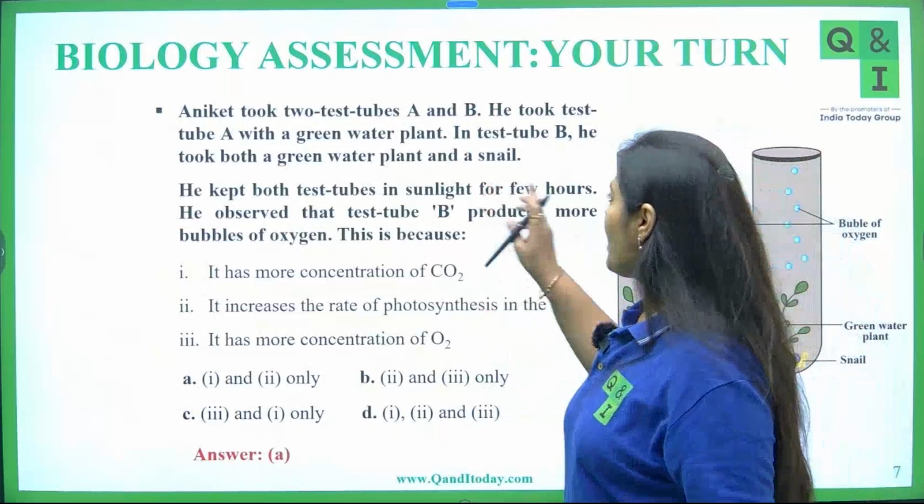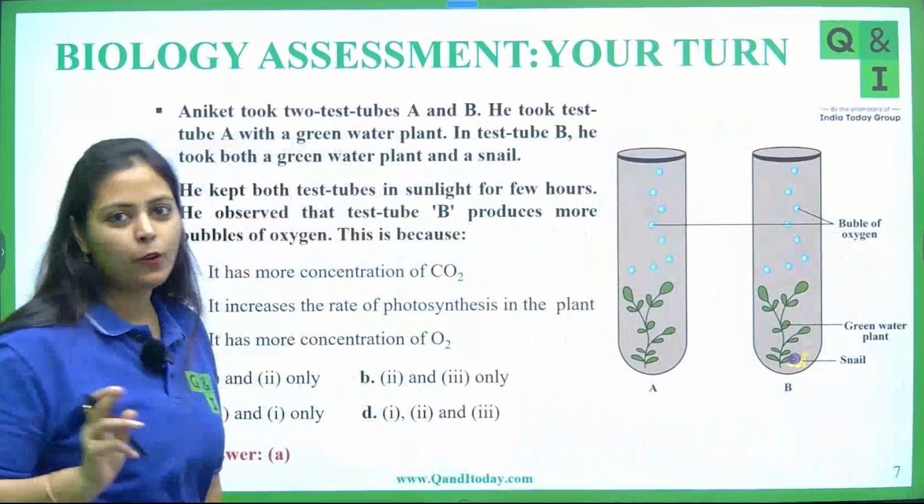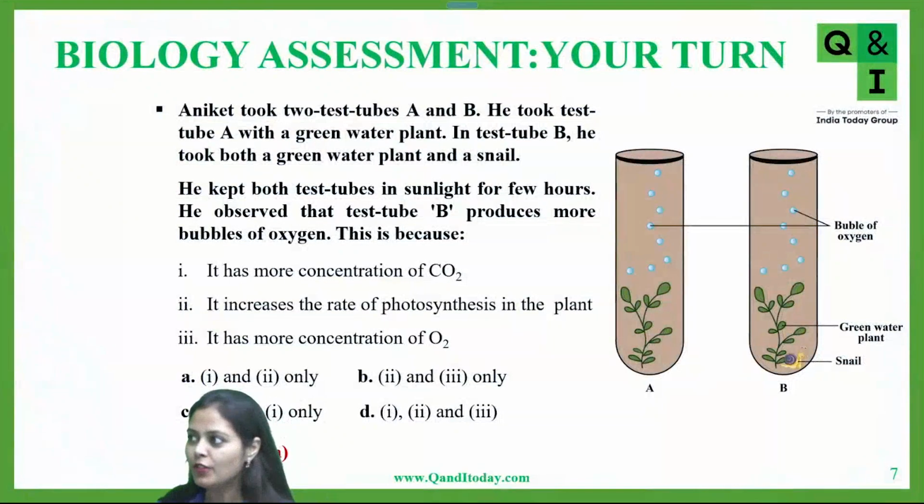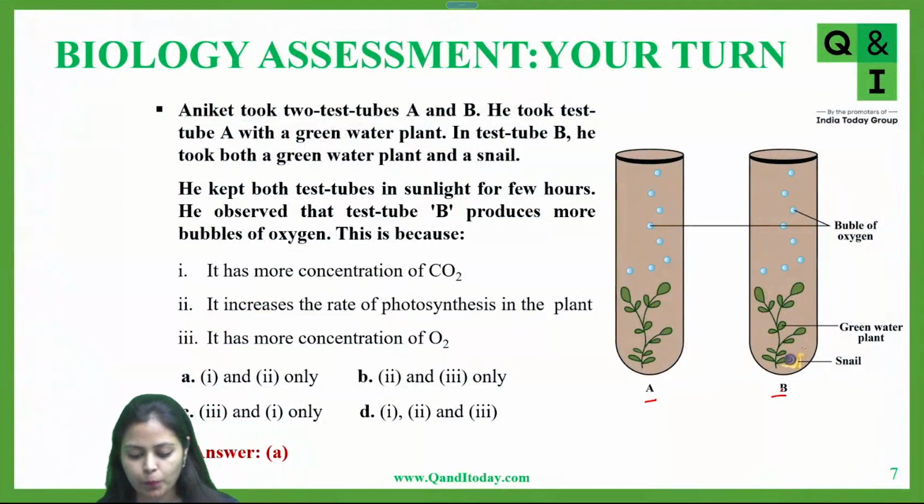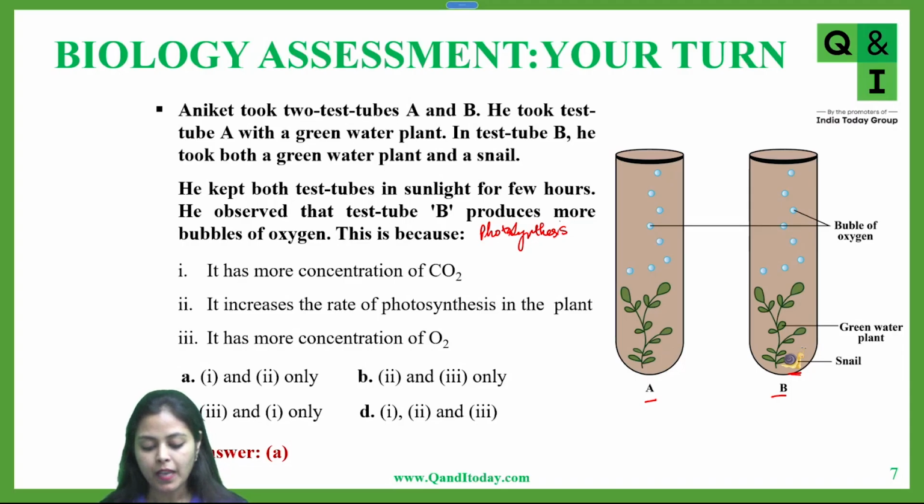Now see this. There are two test tubes, test tube A and test tube B. Test tube A has a green plant in it. Similarly, test tube B has a green plant in it, but there is also a snail present in it. Now he kept both the test tubes in the sunlight for a few hours. That means you are allowing the plants to perform photosynthesis. Both the plants, in the presence of sunlight, will perform photosynthesis. However, after some time, the student observed that in test tube B, there are more bubbles of oxygen.